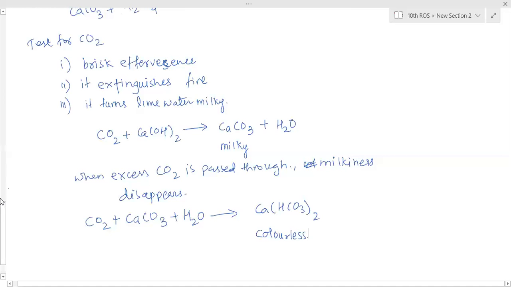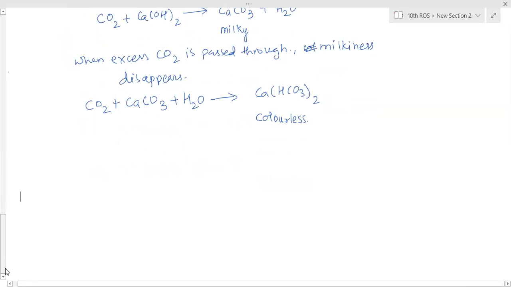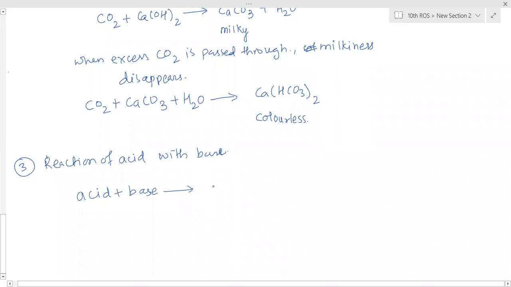Next is now reaction with bases. Reaction of acid with base. Acid reacts with base. What happens? It will form salt and water. And this reaction is also called neutralization reaction. Why is it called neutralization?